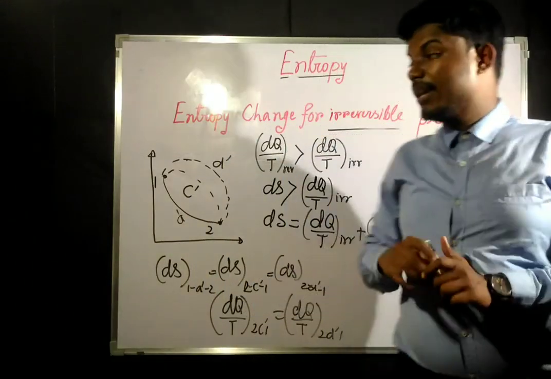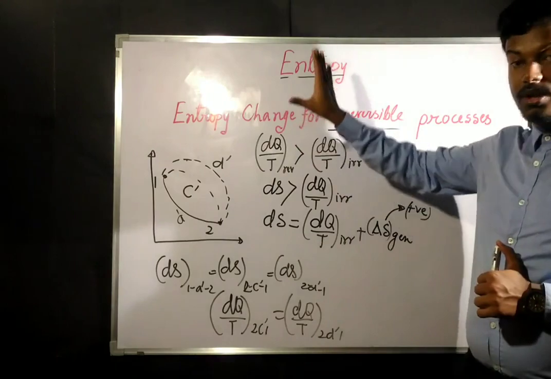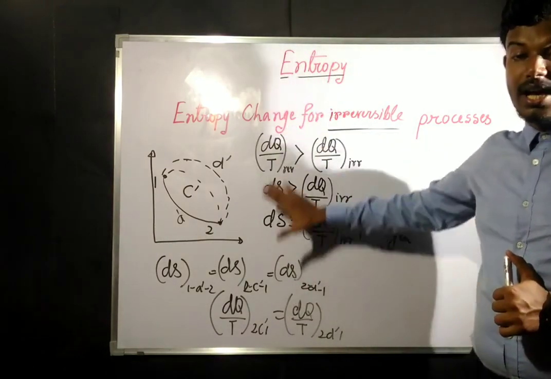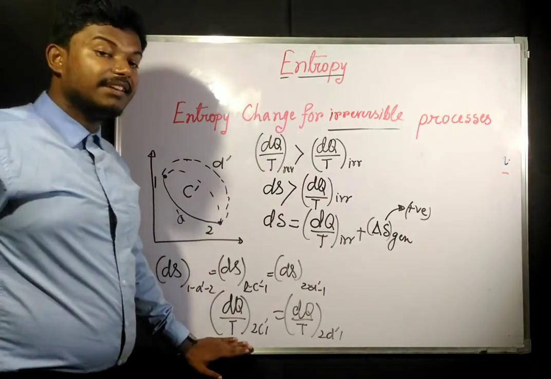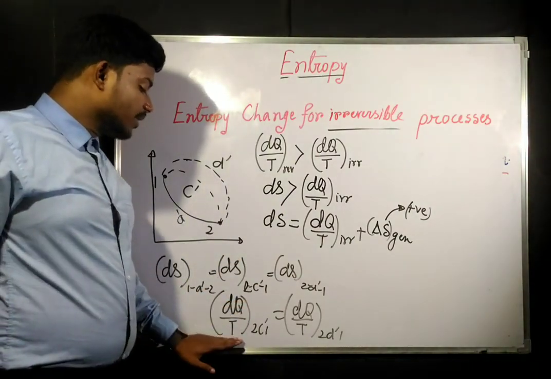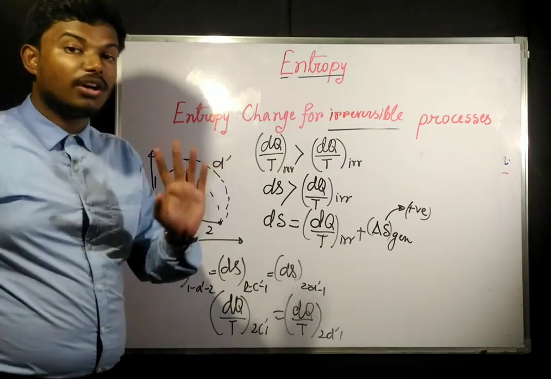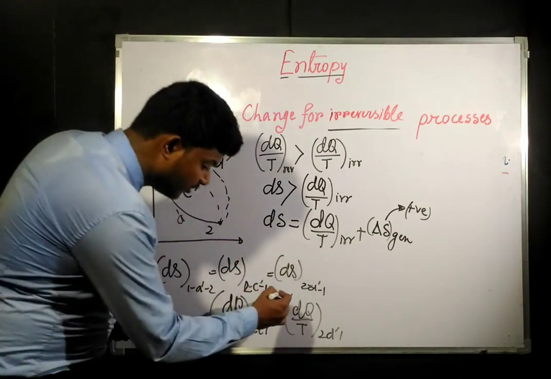Why? Because in the last class, while writing the conclusions we derived, we said that dq by T for an irreversible process is not a property. So it is not equal.